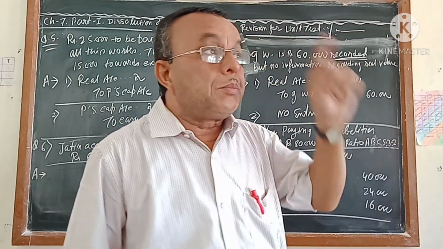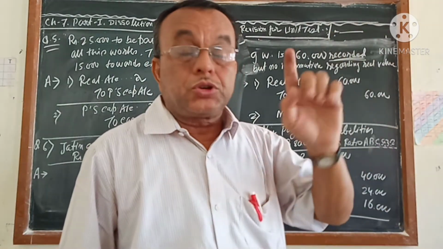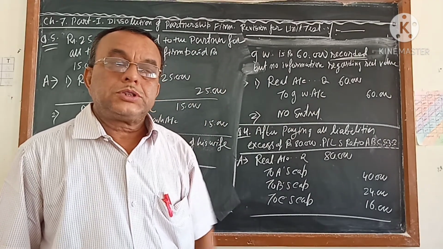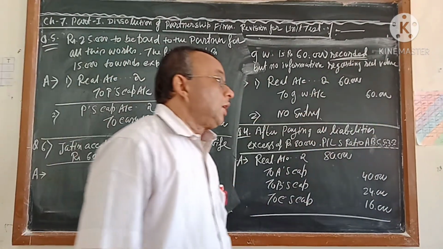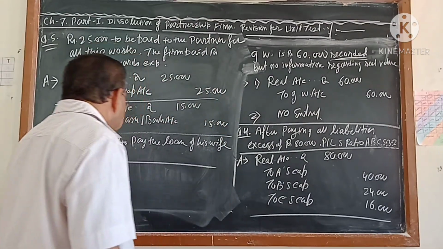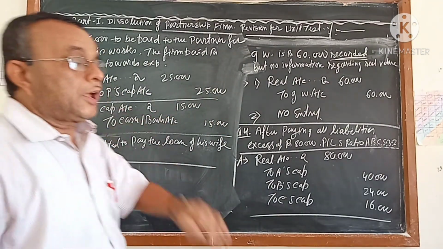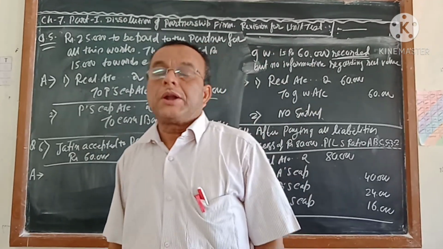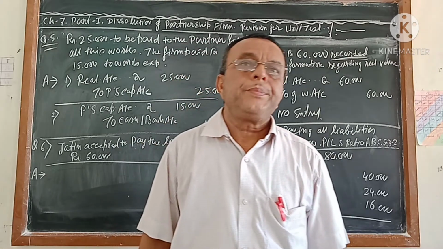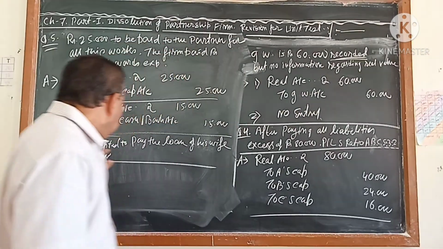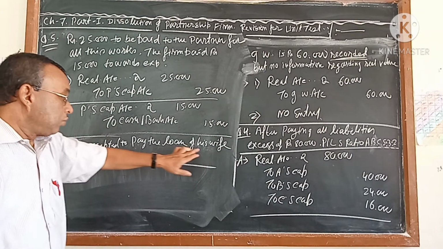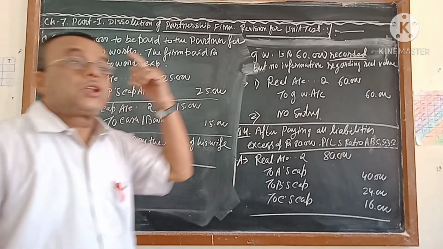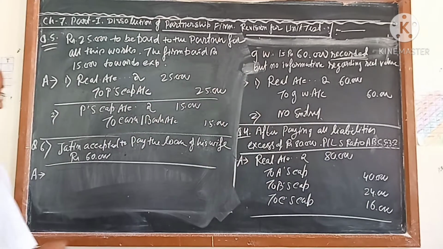Obviously you have to understand that Jatin's wife's loan was not transferred to the realization account. Then it is not directly the payment we are going to do. The partner Jatin is taking one liability. I told you several times, if the partner is taking a liability, the partner's capital account will be credited. If the partner is taking assets, the partner's capital account will be debited. So he is taking a liability, which is the wife's loan, and the wife's loan balance was a credit balance, so we have to make it a debit.